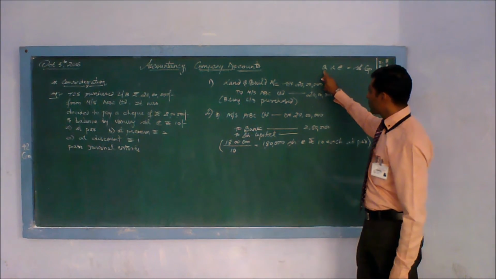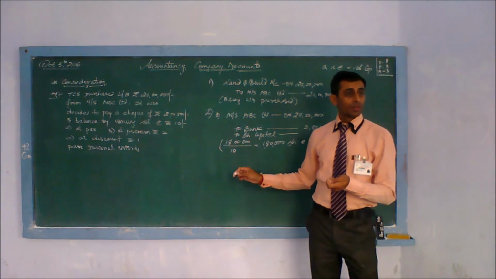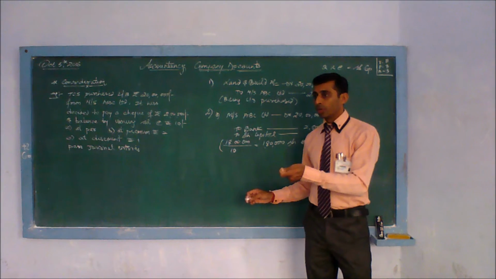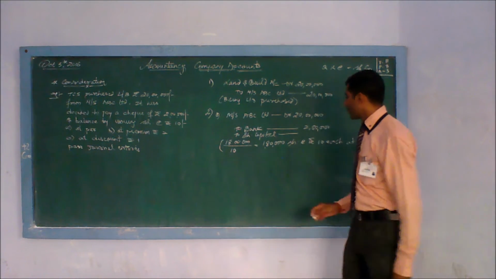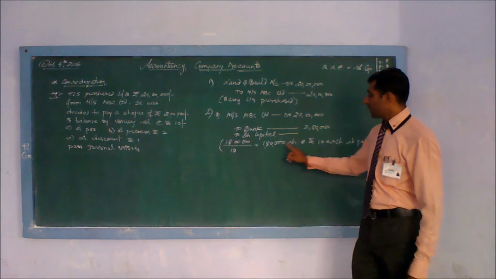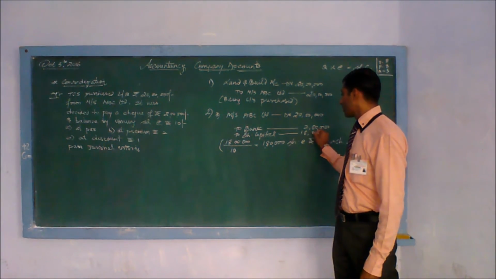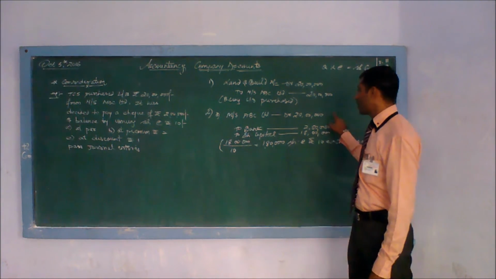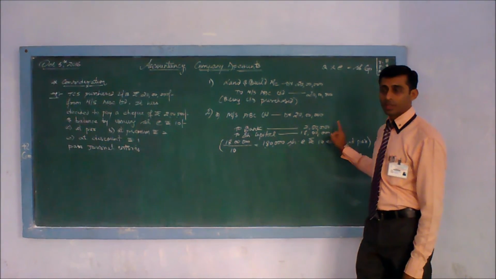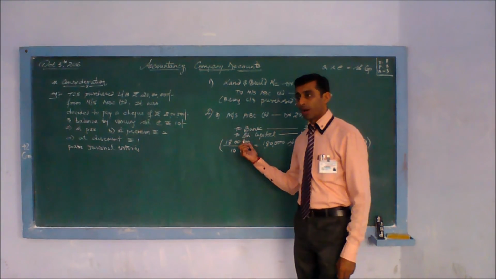The quantity which we are issuing them is 1,80,000 shares. This is just number 1, 2, 3, 4, like the number of students in a class. This is the price of one share. N multiplied by this will become your 18 lakh. So your debit is equal to credit. This is your case number 1, when the shares were issued at par.